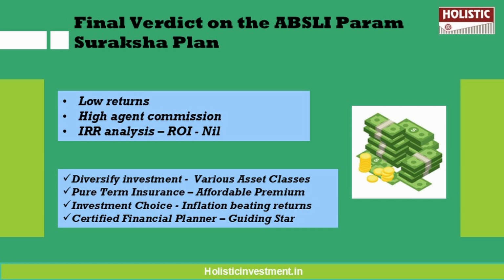So what can you do instead? For effective financial planning, you can opt for a pure term insurance policy for life cover, for higher coverage with an affordable premium. So, by separating your insurance from investment, you can build a diversified investment portfolio for wealth accumulation. This alternative approach eliminates the inefficiency of combining insurance and investment.